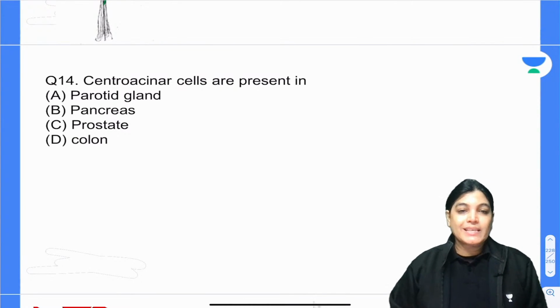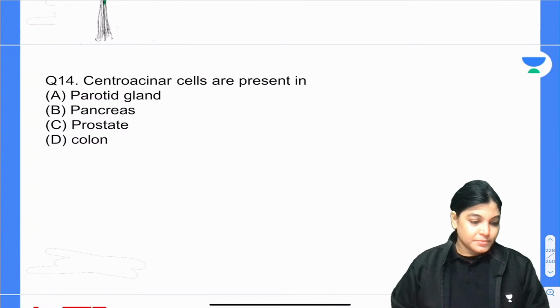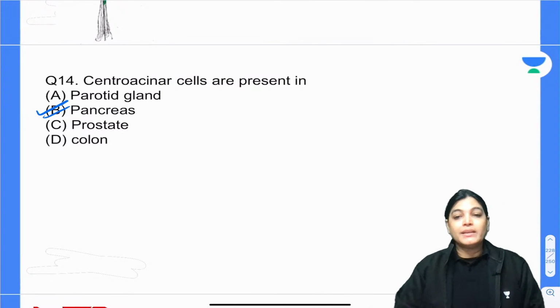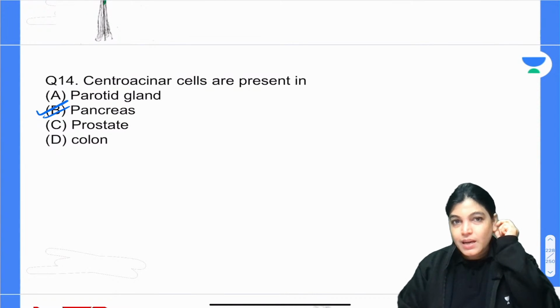Centroacinar cells are present in parotid gland, pancreas, prostate or colon. Centroacinar cells are present in which of the following? Parotid gland, pancreas, prostate or colon. So, Sri Rangraj has given the answer, and the correct answer is pancreas. Pancreas is absolutely the correct answer.